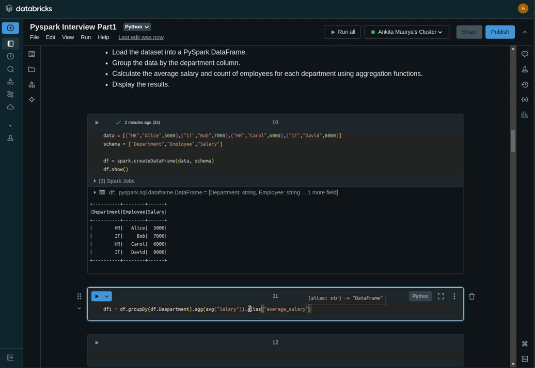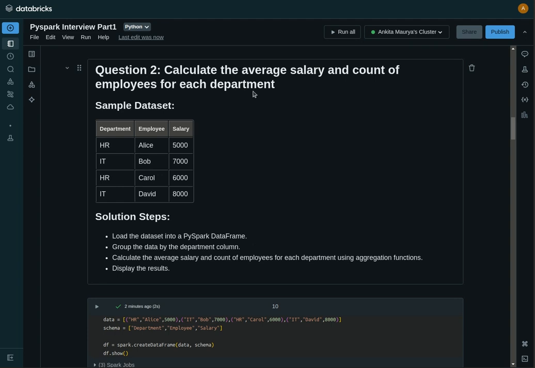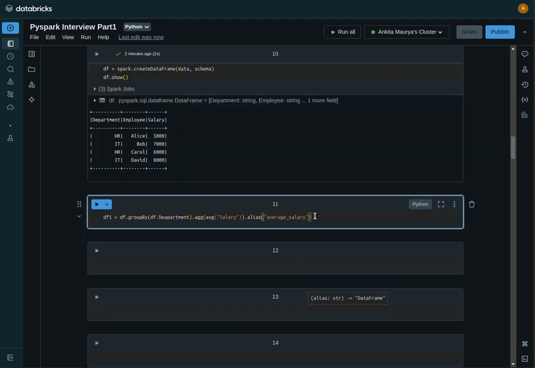And then again we need to calculate the count of employees for each department, so we will perform count also.